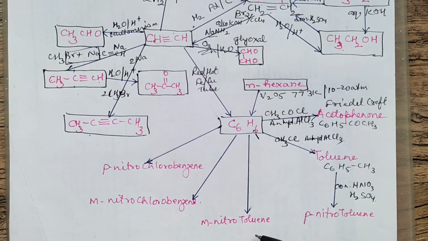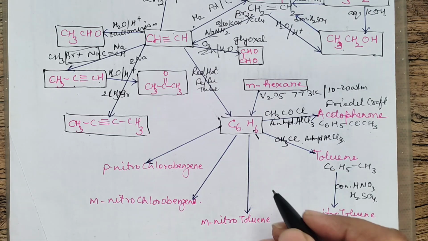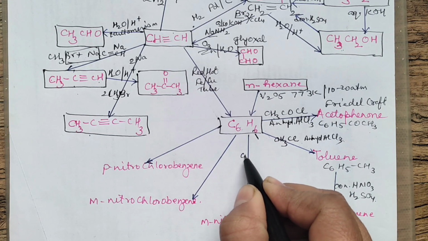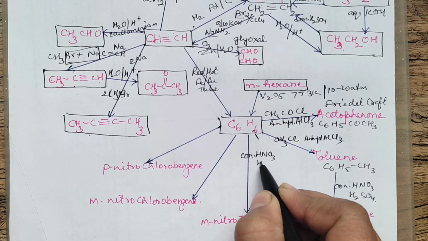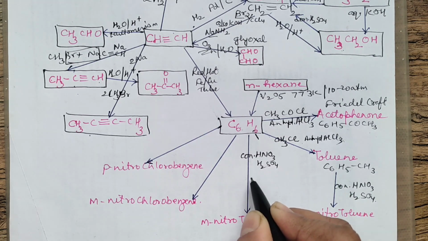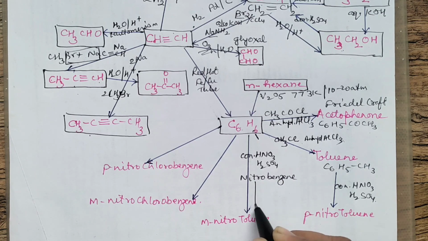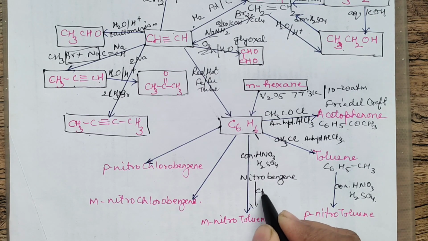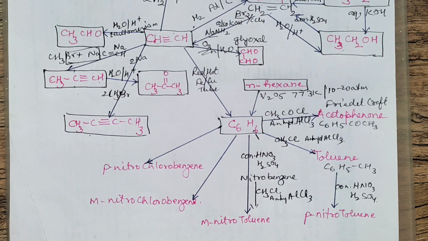From benzene, you want to prepare meta-nitrotoluene. Yeah, that is what I was telling you. So in this case, what you will do? First, you will prepare nitrobenzene with concentrated HNO3 and H2SO4. Then from nitrobenzene you will carry out the reaction with alkyl halide in the presence of anhydrous AlCl3. Then you will get a meta product.